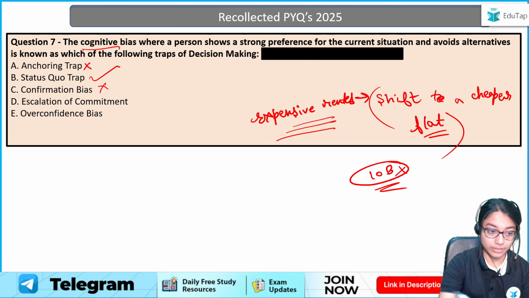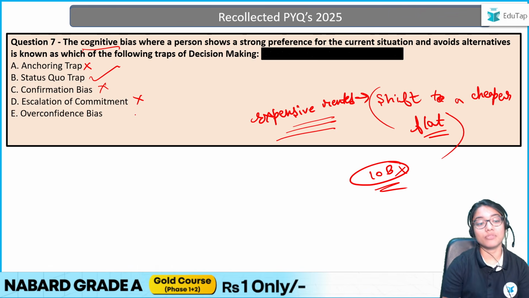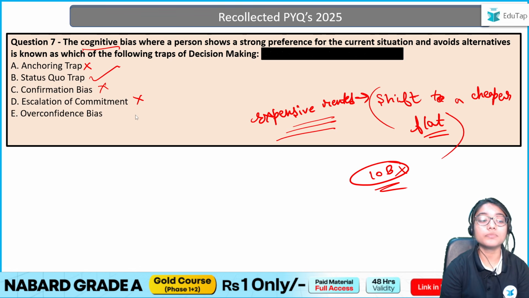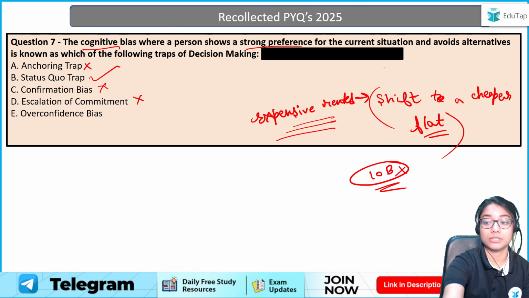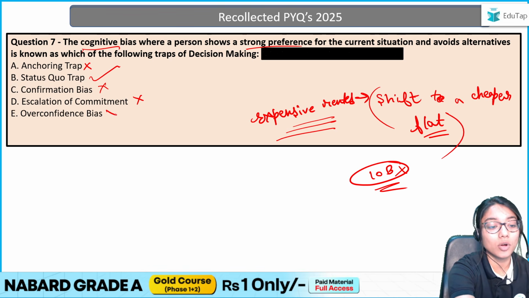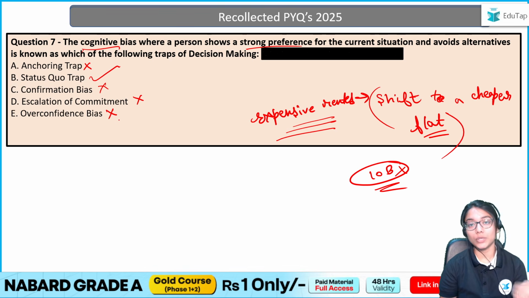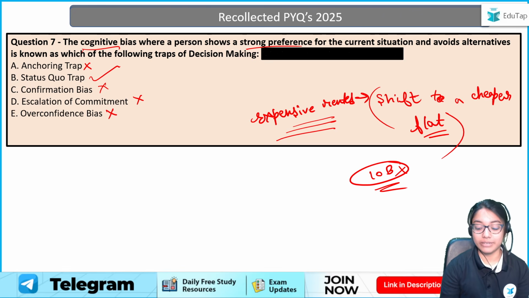So that is confirmation bias. Then we have escalation of commitment, which is also incorrect, because nothing here is about your commitments. It's about a strong preference for the current situation. And overconfidence bias is also incorrect. It's just when you're overconfident in your own opinion without any proper evidence.